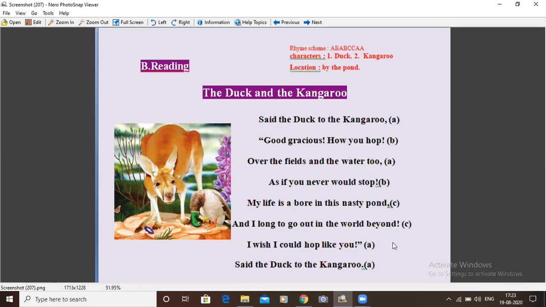I wish I could hop like you, but I cannot go. I have only the wish to see the world, but I could not hop like you. Okay, it is his imagination, it is not going to happen actually. I wish I could hop like you. If I jump like you, I could go around the world, said the duck to the kangaroo. The duck said this to the kangaroo.